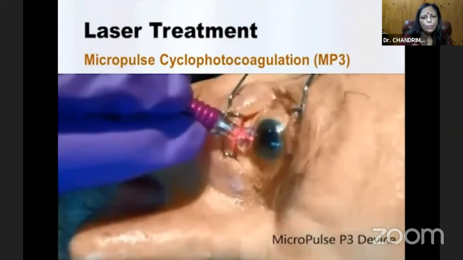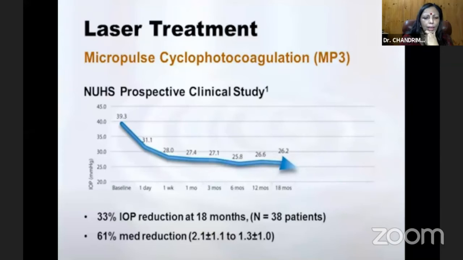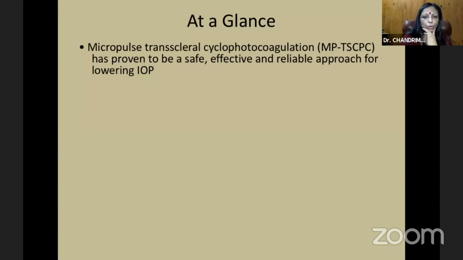You go in a semicircle on the hemispheres. Micropulse cytophotocoagulation uses a low application of laser energy that is chopped into micropulses, and there's a gap between each micropulse that you give. It does not burn or destroy the eye tissue, and a 33% IOP reduction at 18 months was achieved in this study, and 61% were off medication or on reduced medication.